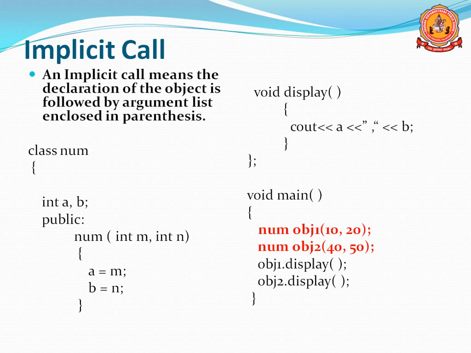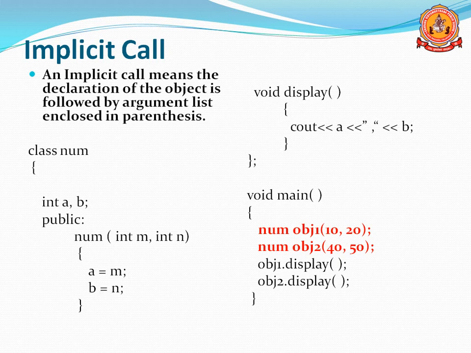The data in m is copied to a, and the data in n is copied to b. That is just assignment. Then I created one function, void display, to display the data a and b, because data is stored in a and b.